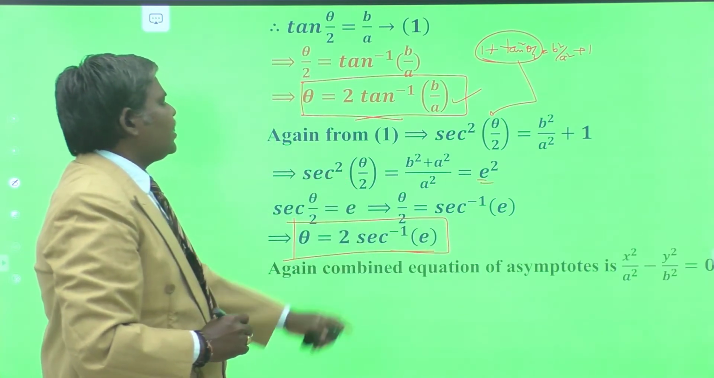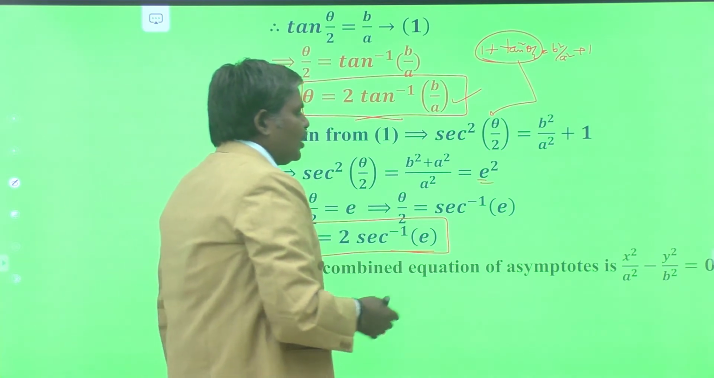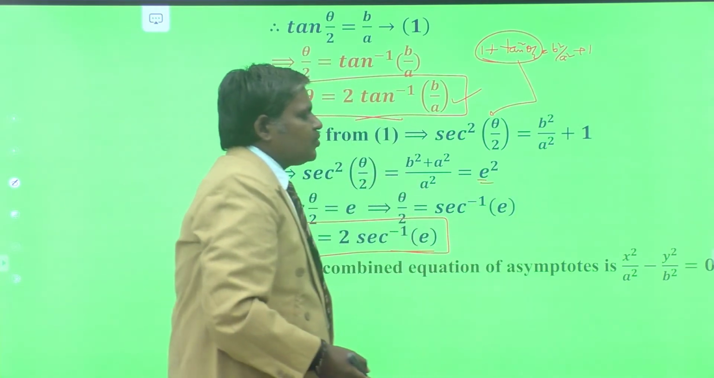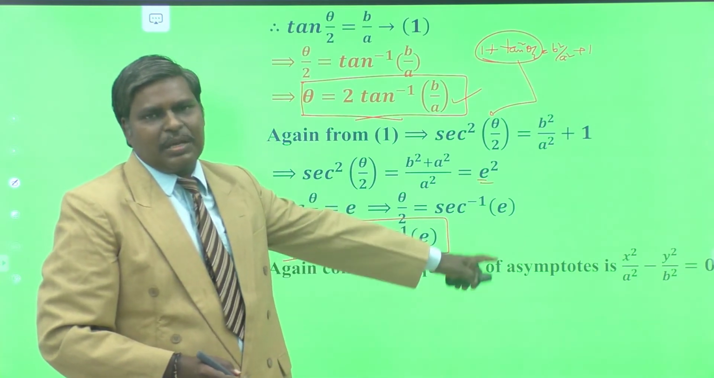And again, the combined equation of the asymptotes of the hyperbola is x square by a square minus y square by b square equal to 0. This is the combined equation.